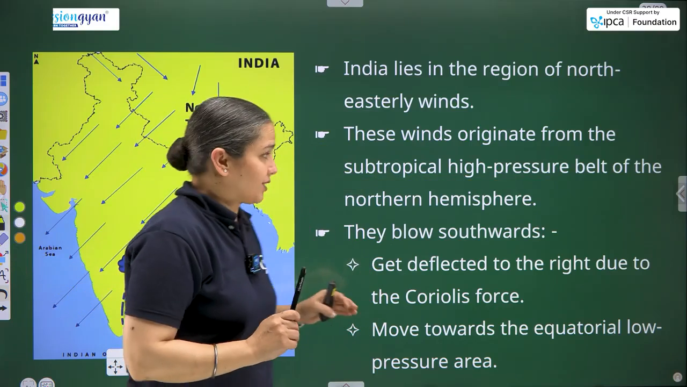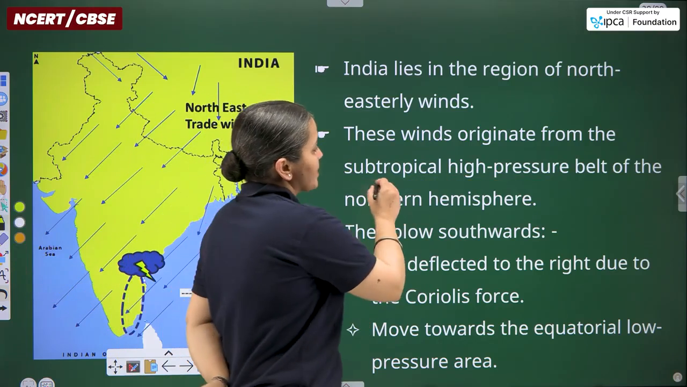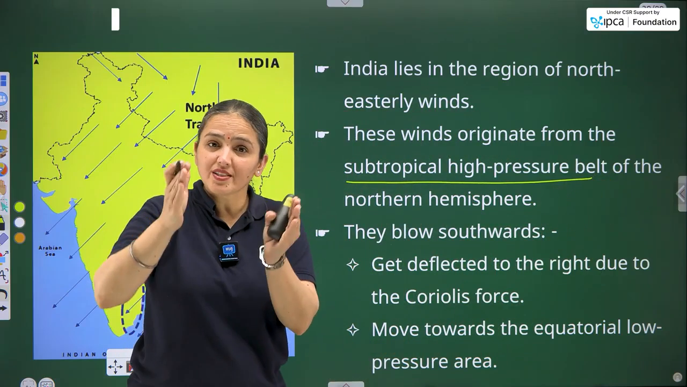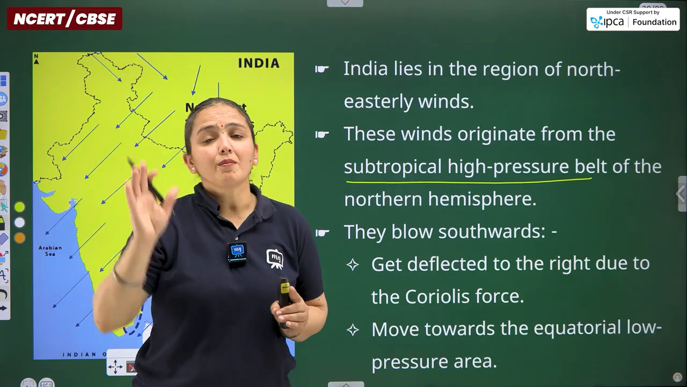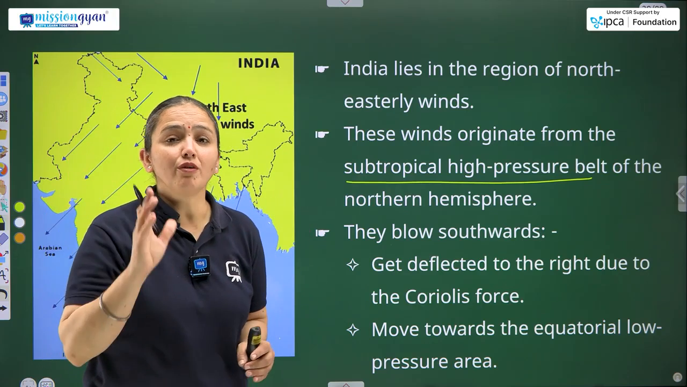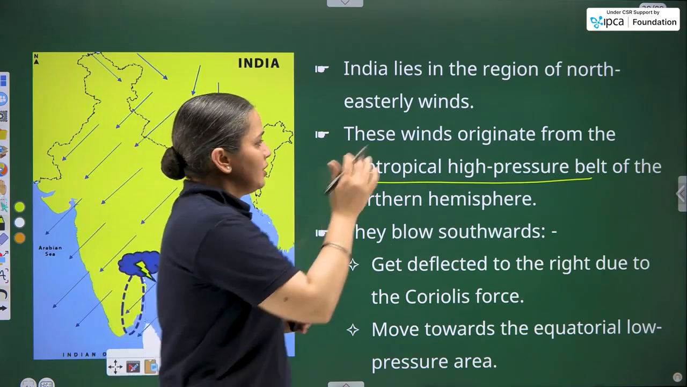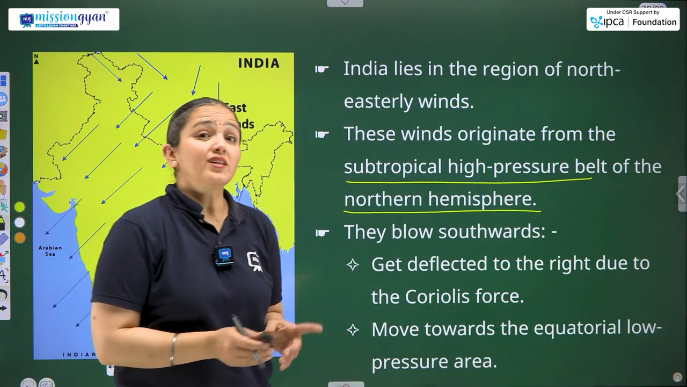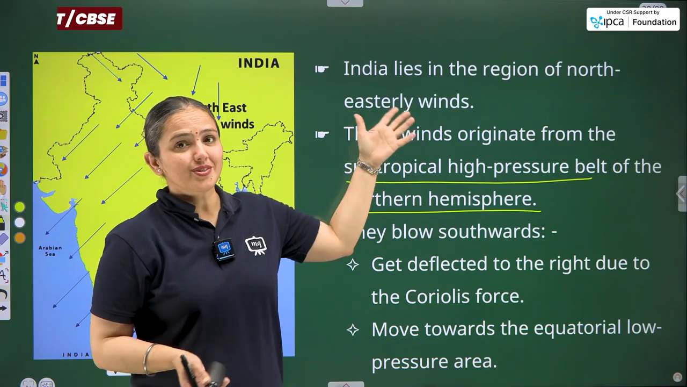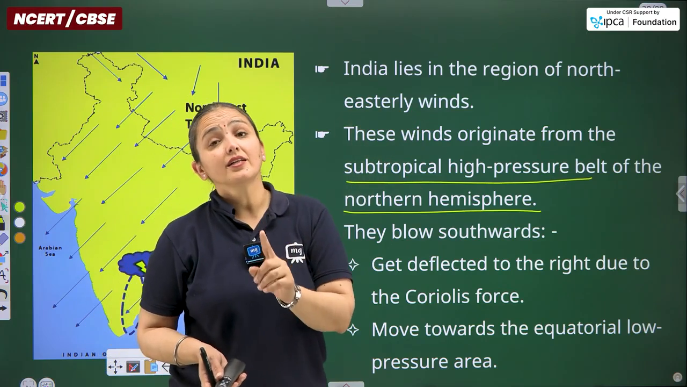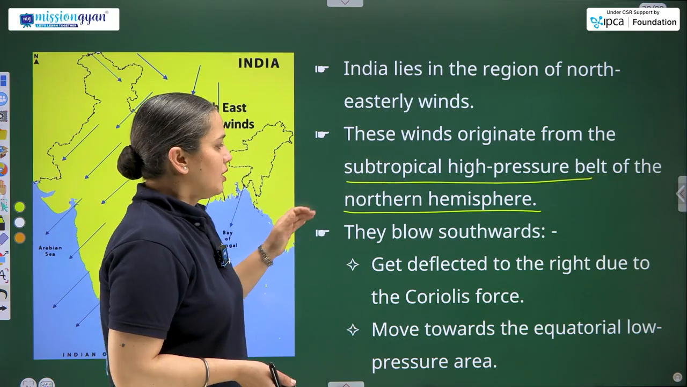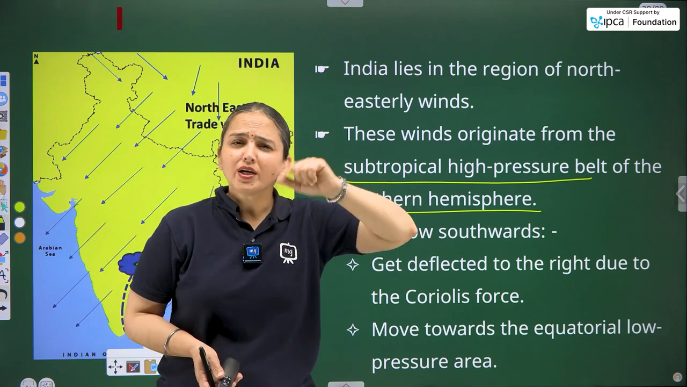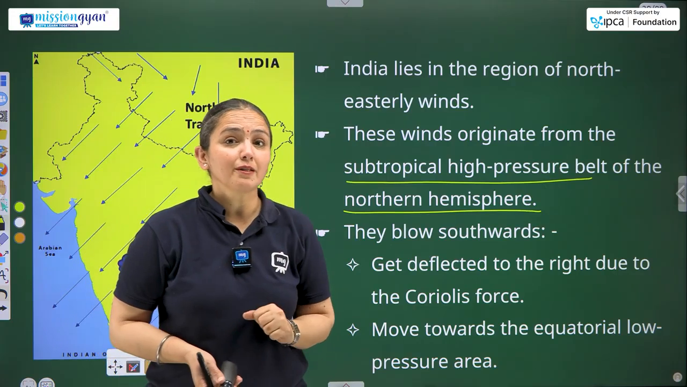So, getting back to the track, these winds originate from the subtropical high pressure belt. The subtropical region lies on both sides of the tropics. Whether we are talking about the Tropic of Cancer or the Tropic of which one? Capricorn. So, the subtropical high pressure belt of the northern hemisphere. Within the northern hemisphere, easterly winds blow, and India lies in the northern and northeastern hemisphere as well. They blow southward from the poles, because what kind of temperature is experienced by the poles?